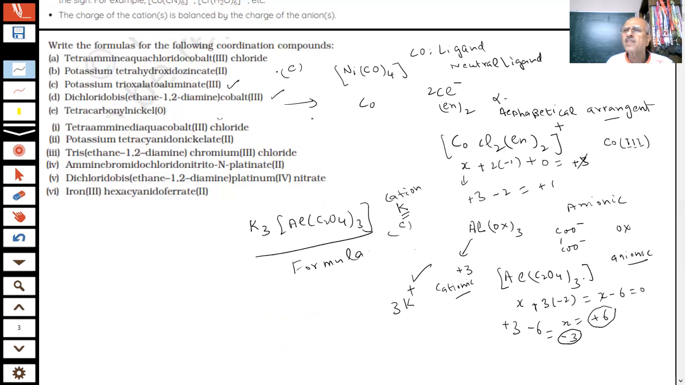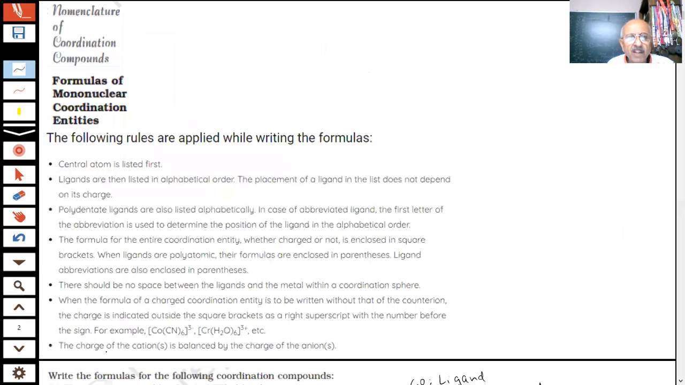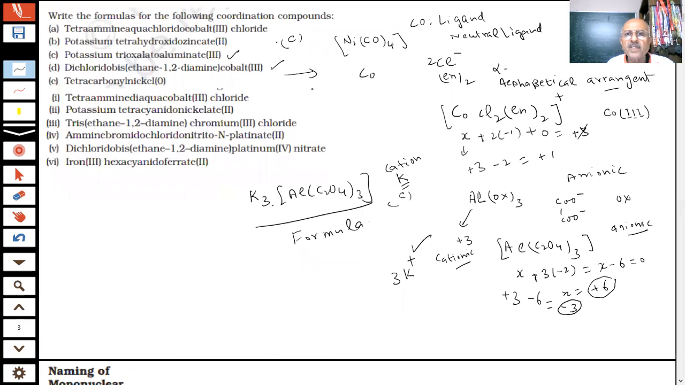The total charge, as we said in the rules, should be balanced. What we said in the last rule, you can see the statement: the charge of the cation is balanced by the charge of the anion. That is why, because the whole compound, when I write this, I am not writing any charge on this. It is neutral. Therefore, students, what is required is that we have to practice, practice, and practice.